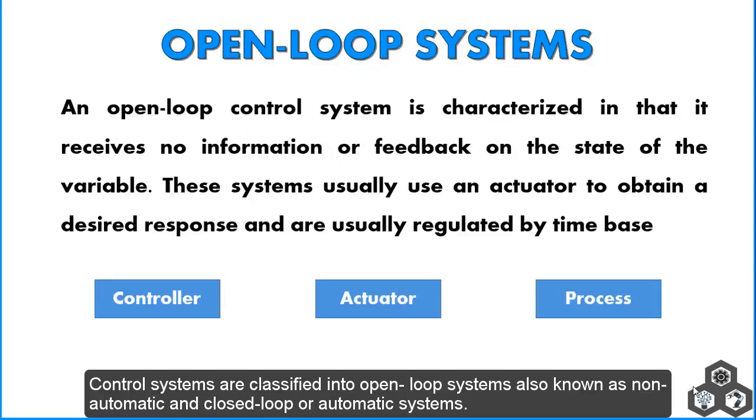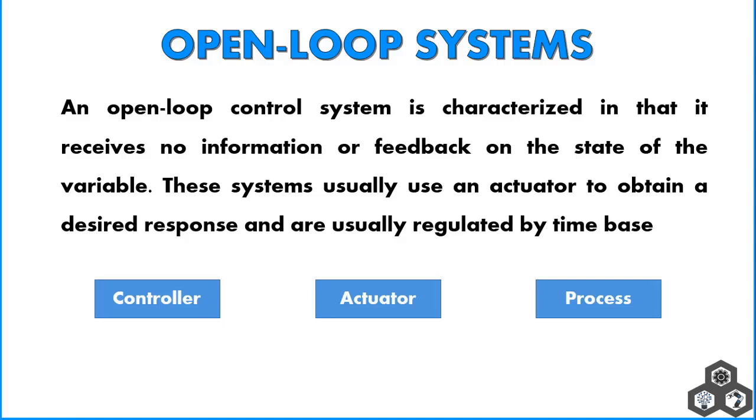Control systems are classified into open-loop systems, also known as non-automatic, and closed-loop or automatic systems. An open-loop control system is characterized in that it receives no information or feedback on the state of the variable. These systems usually use an actuator to obtain a desired response and are usually regulated by time base.